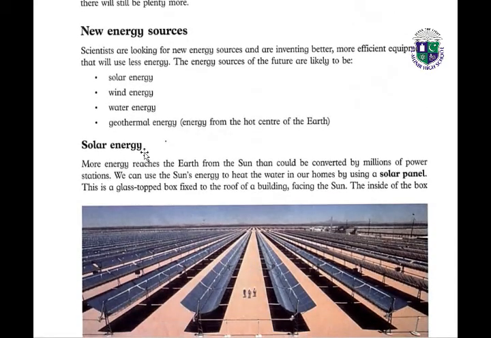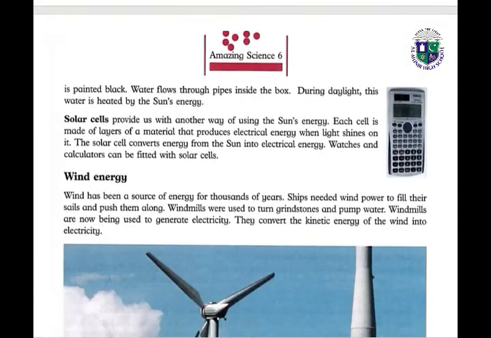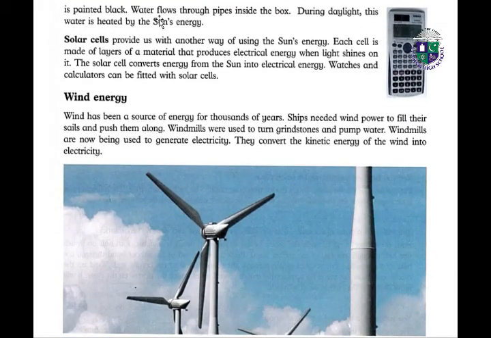Solar, wind, water and geothermal energies are the new energy sources. Solar energy: more energy reaches the earth from the sun than could be converted by millions of power stations. So we can use the sun's energy to heat the water in our homes by using a solar panel. This is a glass-topped box fixed to the roof of a building facing the sun. The inside of the box is painted black. Water flows through pipes inside the box during daylight. This water is heated by the sun's energy.